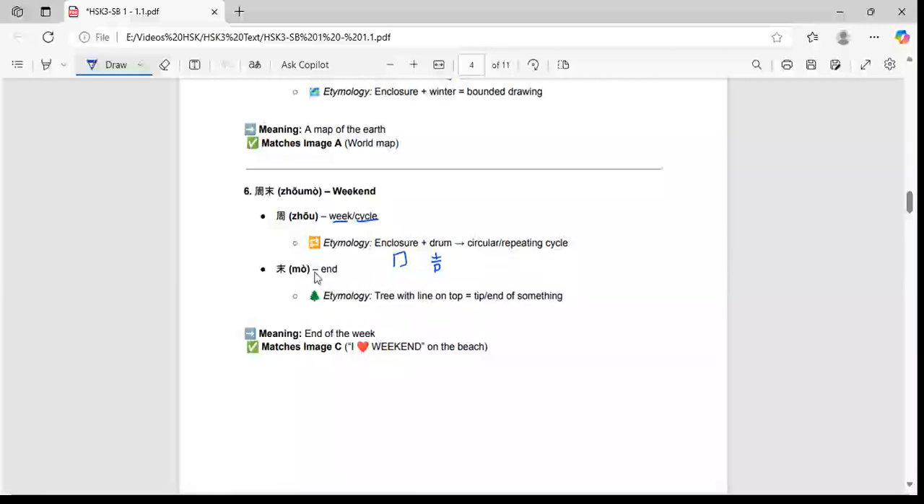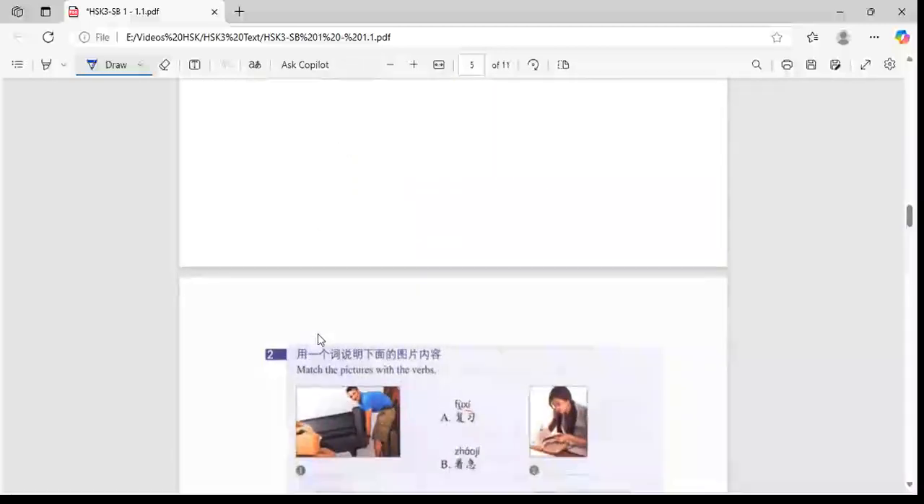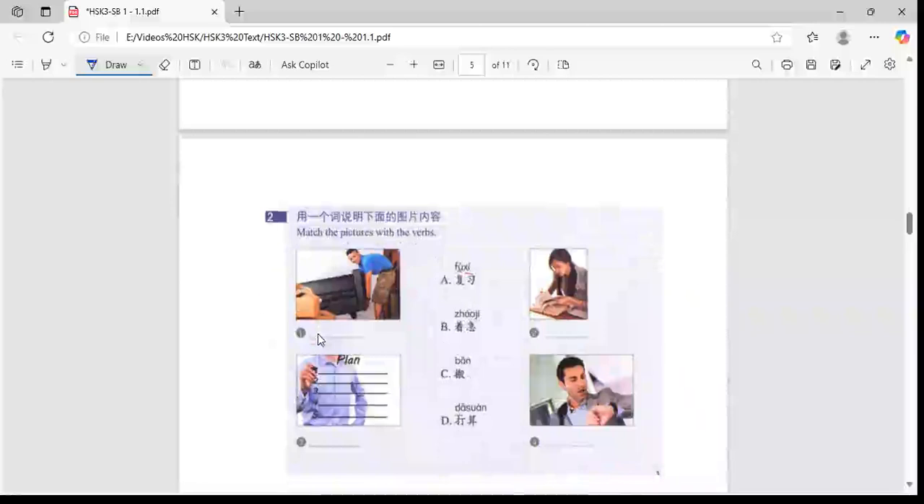So it is a cycle, a repetitive cycle. And the etymology for Mo, which is end: the tree with a line on top, the tip end of something. Also we can say the tip end of something is Mo. So the weekend matches with the end of the week. So this is how it goes, and we are moving on to the next section, which is match the pictures with the verbs. Fùxí, F-U-X-I, fùxí.